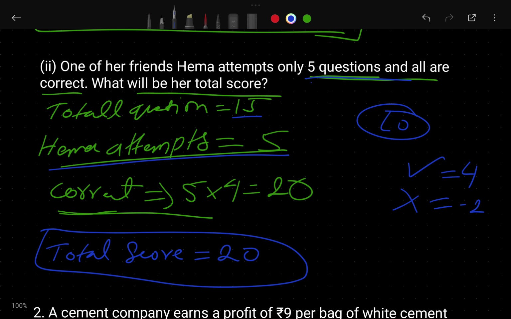For each correct answer she gets 4 marks. So here she attended 5 questions correctly, so it is multiplied by 4, and that is 20 marks. 20 marks are obtained for the correct answers. For wrong answers, she didn't give any wrong answer, so we will not write anything, because she didn't attend the wrong ones. So there are 0 marks.